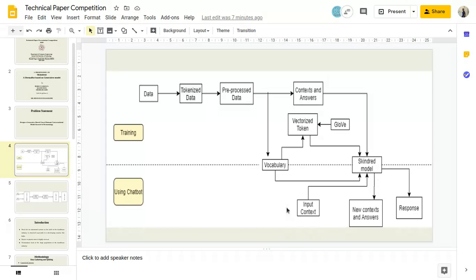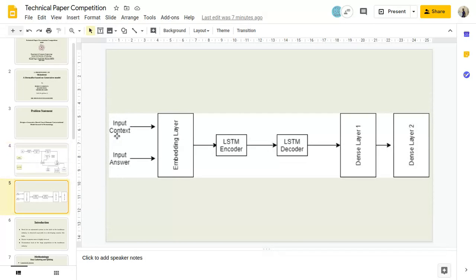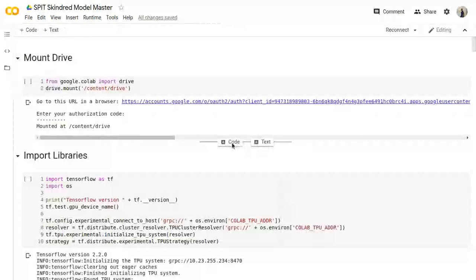In order to use the chatbot, I just have to give it an input context, like whatever my question would be. And in return, it would give me a response. Also, during this process, we are saving the new context and answers. So whatever new we are talking to the chatbot, it would be saved as new context and answers, and this data could be used for training as well. This is the basic construct of a model here. We're having input context and input answers. These are embedded. I have an LSTM encoder and a corresponding decoder, and finally two dense layers with the activation functions. So we'll move to the code here.